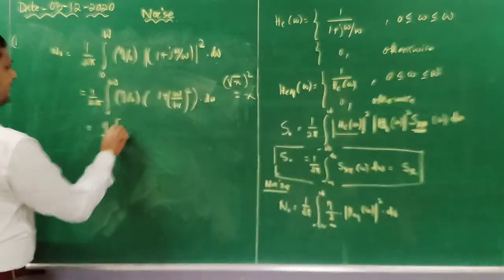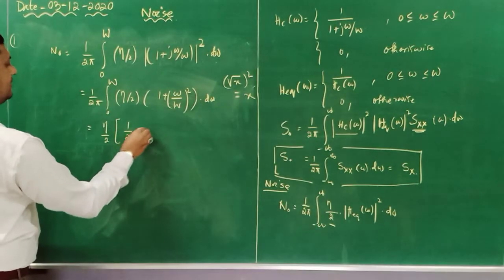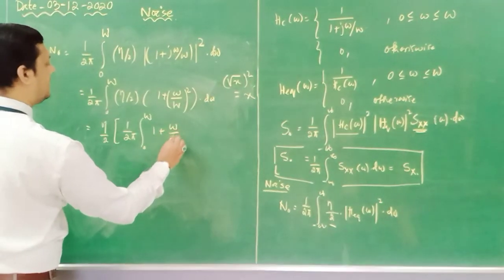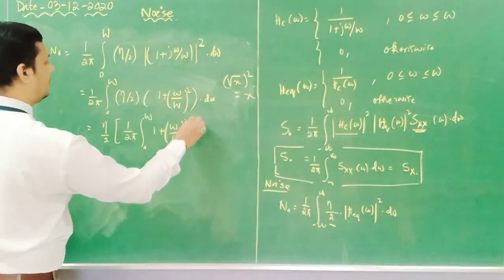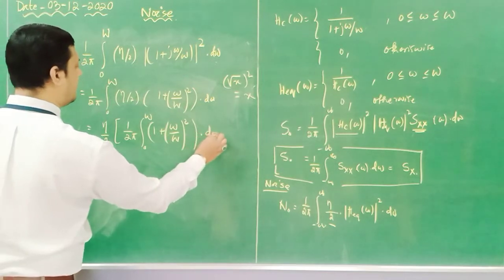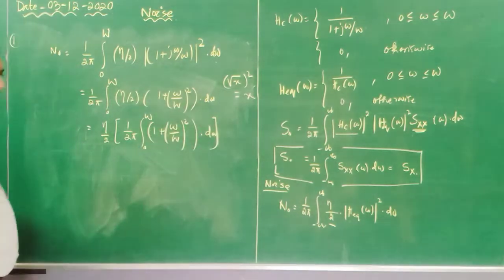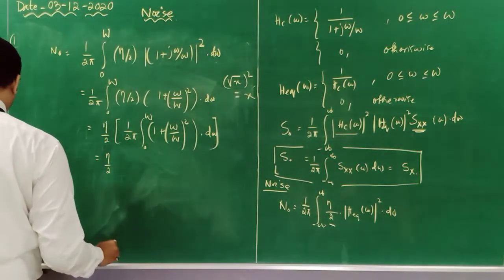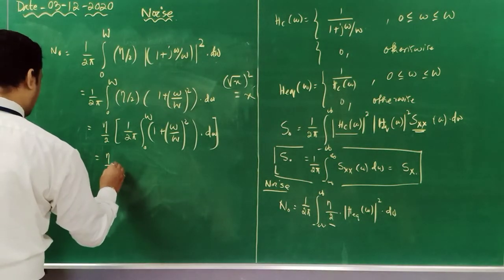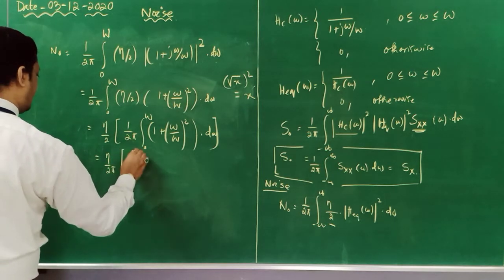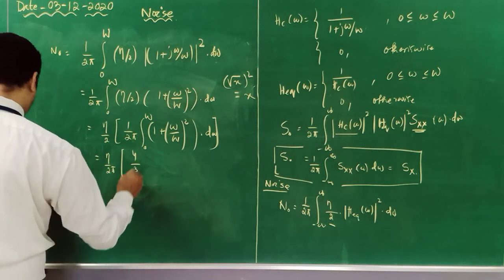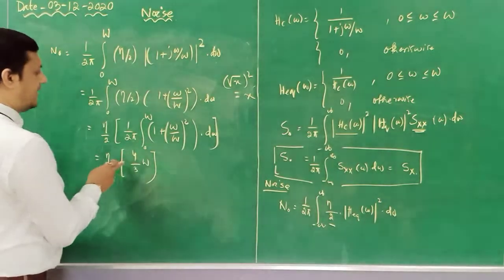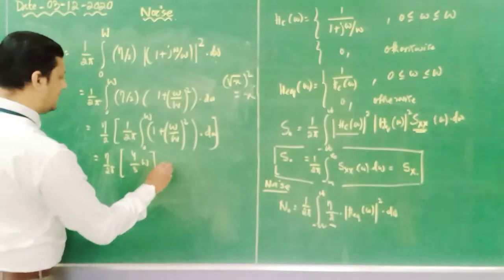Then 1 by 2 pi, 0 to W, 1 plus omega divided by capital W whole square into d omega. Now if you solve this, you will get around eta by 2 pi, because 2 pi is there, 4 by 3 capital W. Done. If you solve this, you will get around 4 by 3 capital W.